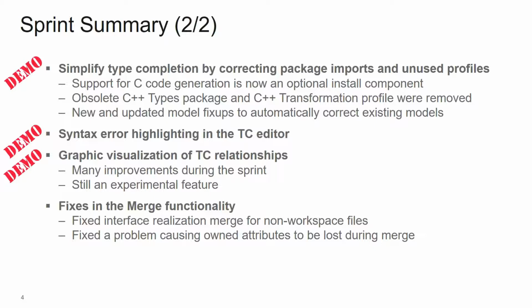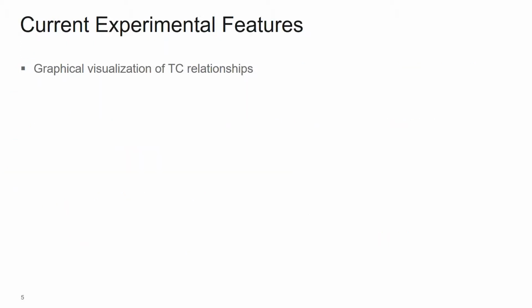And last but not least, we have done some important fixes in the merge functionality. For example, we fixed interface realization merge for non-workspace files, and also a problem that could cause owned attributes to be lost during the merge. So to summarize, we have one experimental feature that you need to turn on explicitly if you want to test it. It's the graphic visualization of TC relationships.